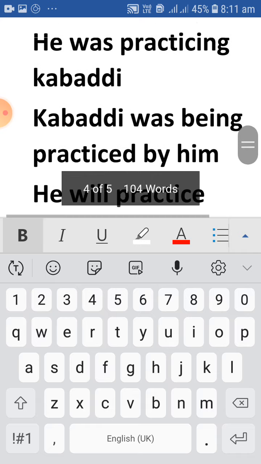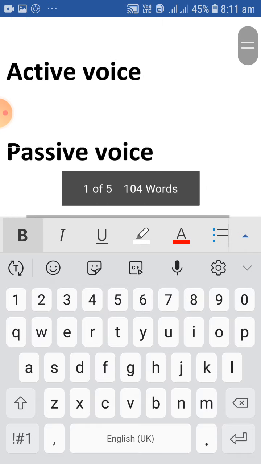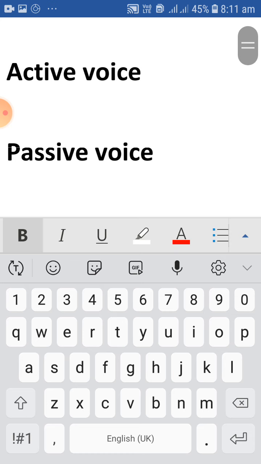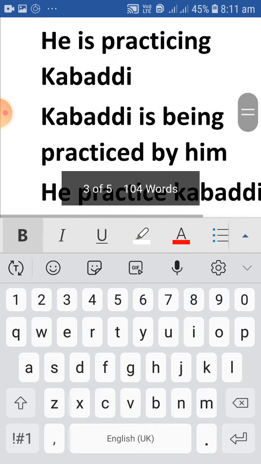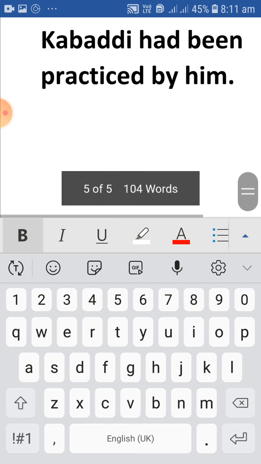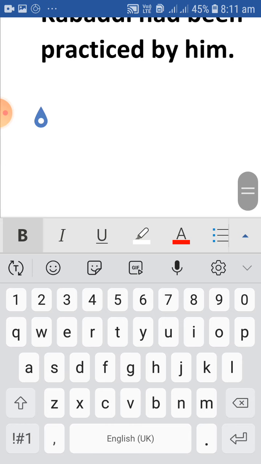Fine. We got all the tenses, the 8 tenses. Simple present, simple past, simple future. Present continuous, past continuous. Present perfect, past perfect and future perfect. Yeah, future perfect is missing. Let us see.